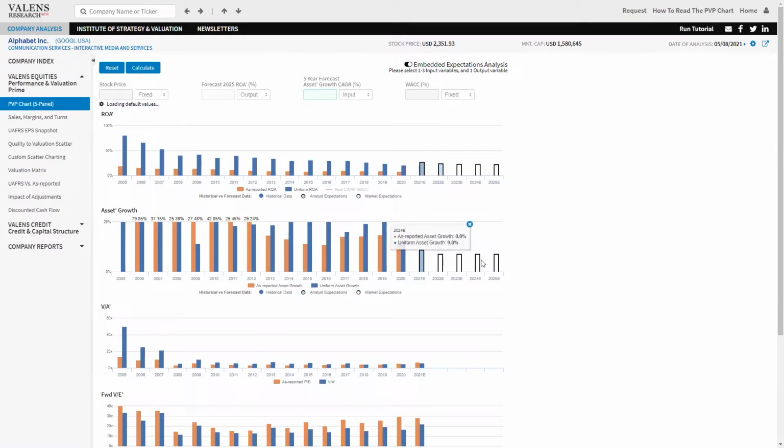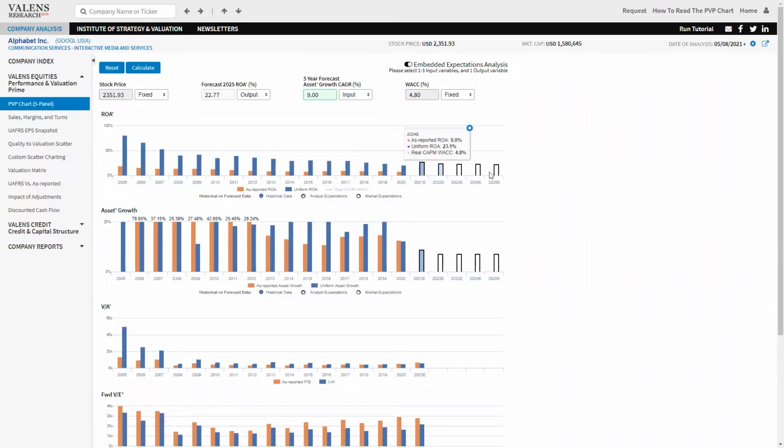What I'm going to do really quickly here is, I don't think any of us think that Google is going to grow at 9% a year. But if we look at these blue bars and white bars, these light blue bars are what Wall Street analysts are forecasting Alphabet's return on assets to be for the next 2 years when we push their estimates through the uniform accounting framework, right? They're projecting ROAs that were 21% last year to rise to 28% in 2021 and then plateau at around 25%.